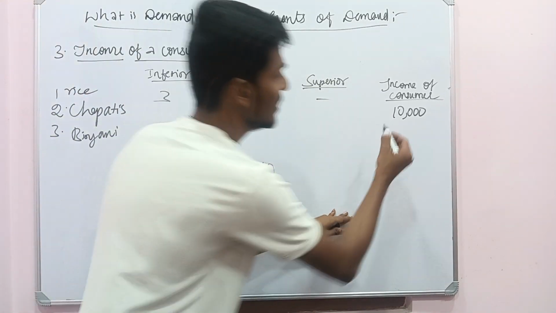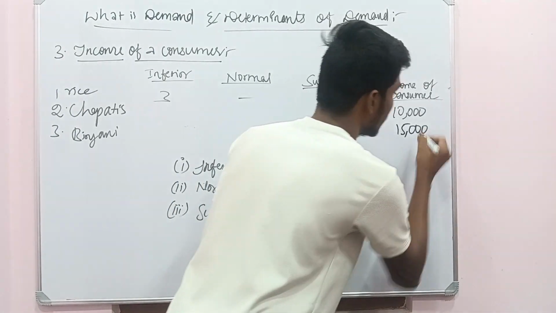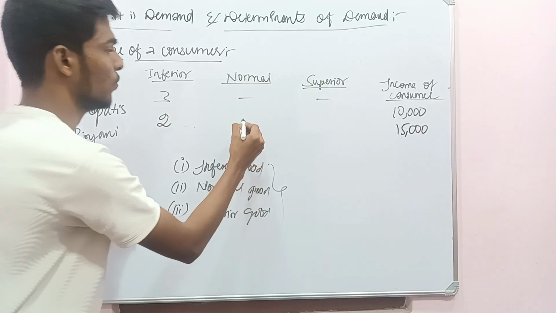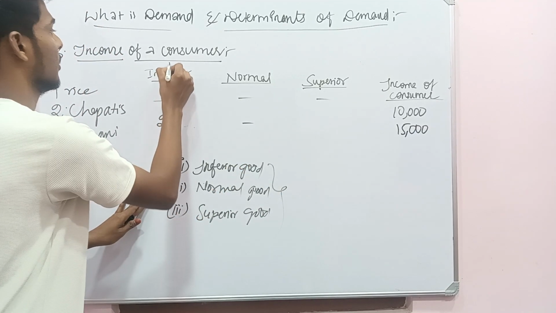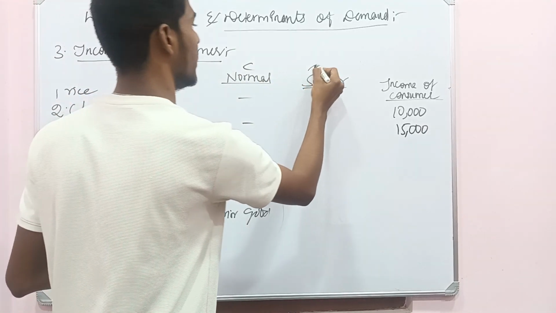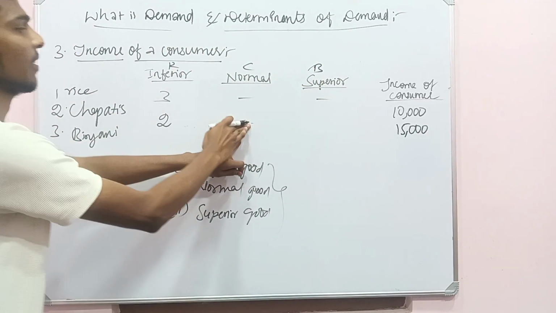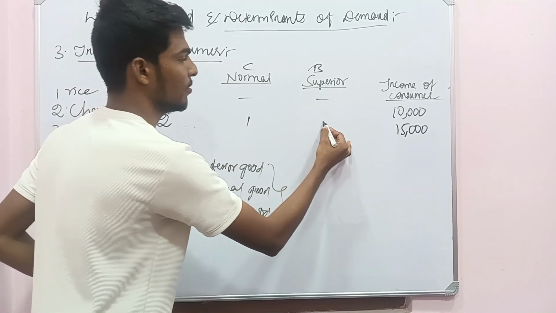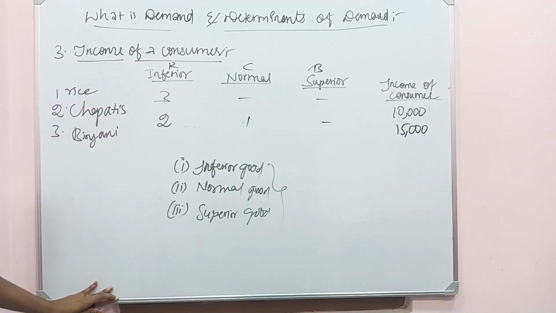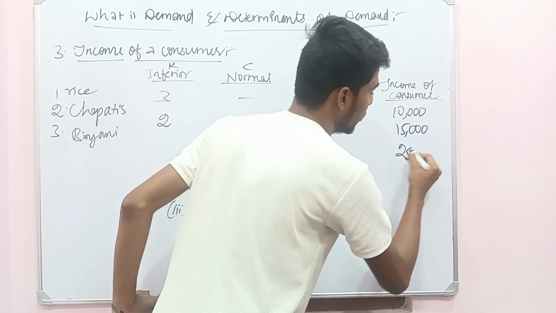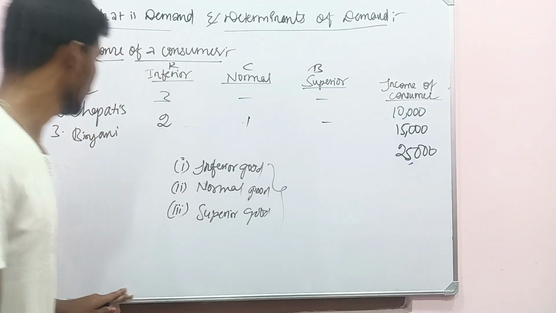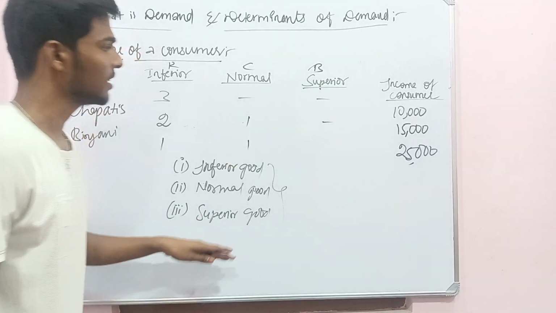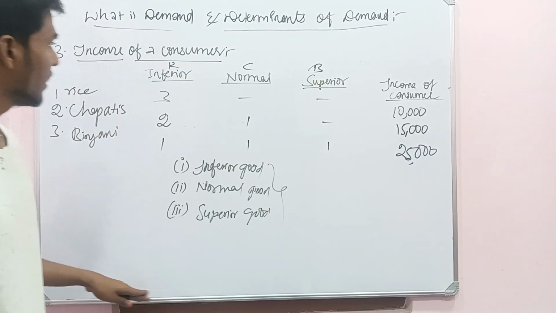If his income is increased up to 15,000, he goes for two times rice, one time chapati, and no superior good. If his income is increased up to 25,000, he may go one for rice, one for chapati and one for biryani.